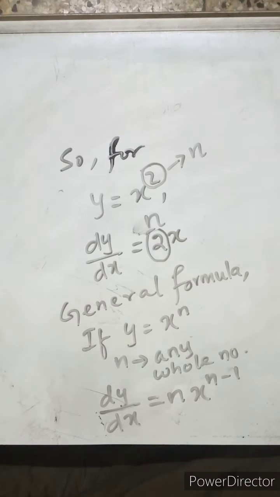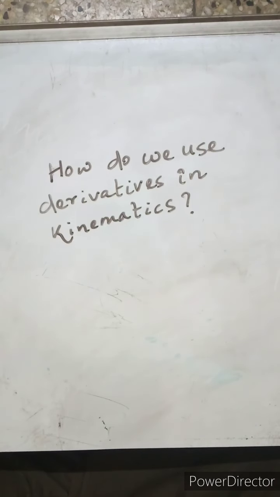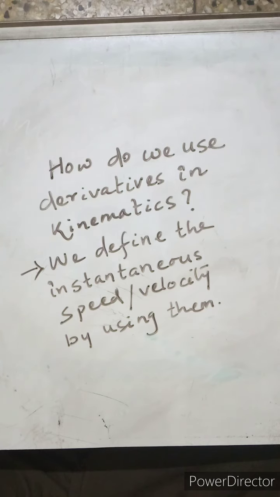So dy by dx, as per the derivative formula, where we now have 2 instead of n as in the previous case, is equal to 2x to the power 2 minus 1, which is equal to 1. So we had 2x. Okay, so now coming back to the physics of it, how do we use these derivatives in kinematics? We define the instantaneous speed or velocity by using them.